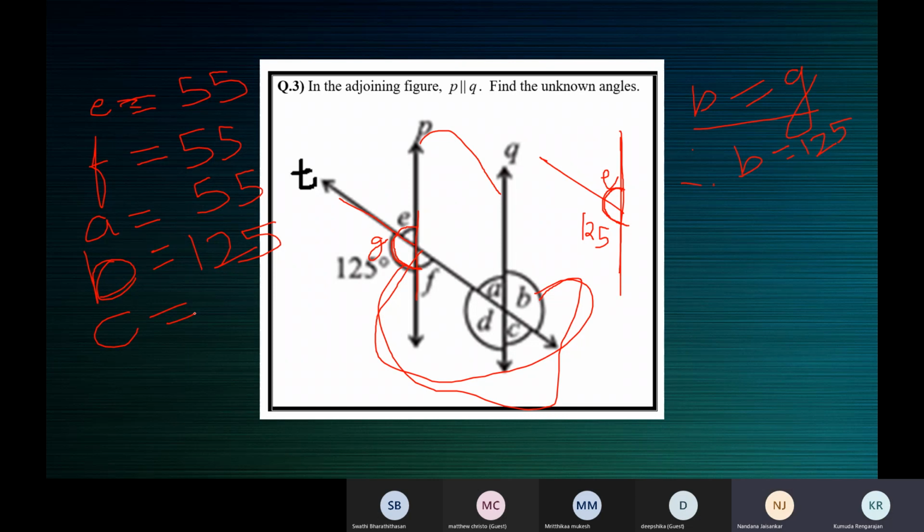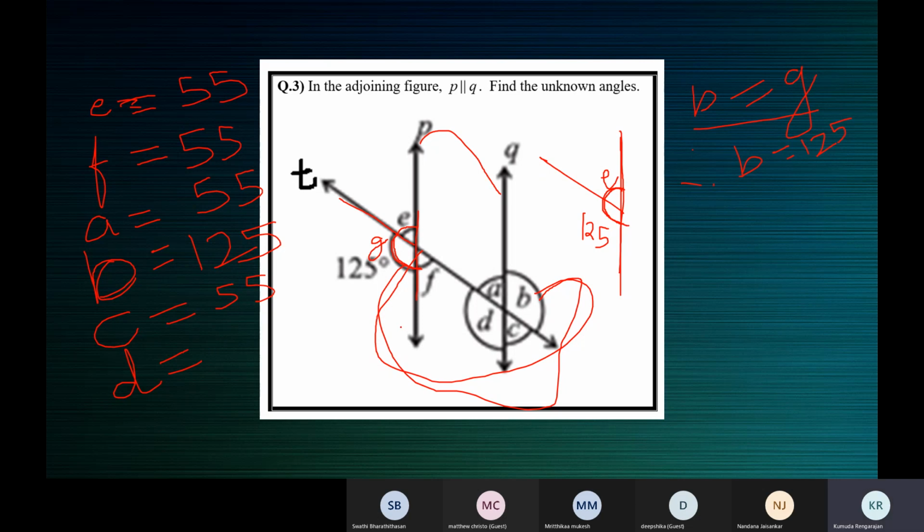What is C? Ma'am, since A and C are vertically opposite angles, C is also 55 degrees. Correct. What about D? Ma'am, since 125 and D are corresponding angles and the lines are parallel, they will be equal. So D is equal to 125 degrees.